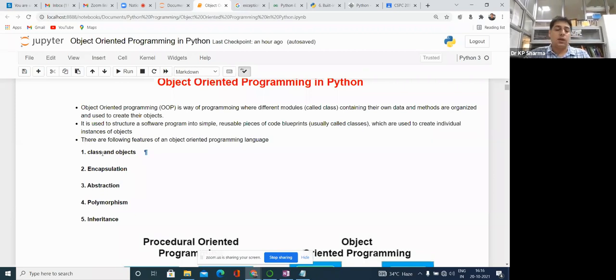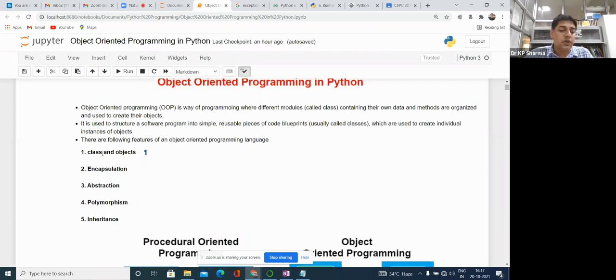In the case of C, you have seen that for every work we have a different method. Nowadays, Python programming and Java programming have various built-in functions, so it is quite tough to provide a separate name for each and every function.